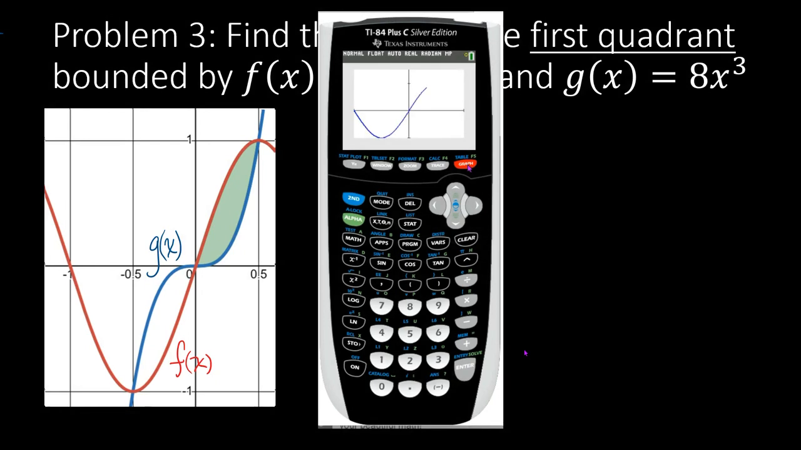Taking a look at the graph, we're going to verify that we've entered these things properly, and then we're going to use the intersect feature. So that's second trace, pick number 5 off the list. Now, intersect is designed to find the closest intersection. So I'm going to move off to the right here and seek the intersection there. And sure enough, it's at 0.5 comma 1. So that's good information.